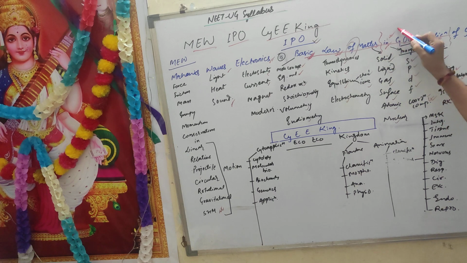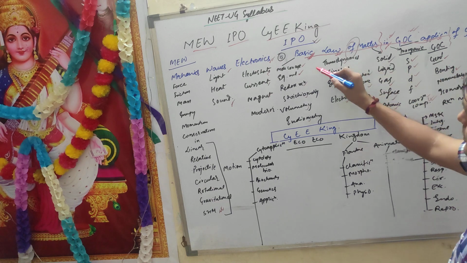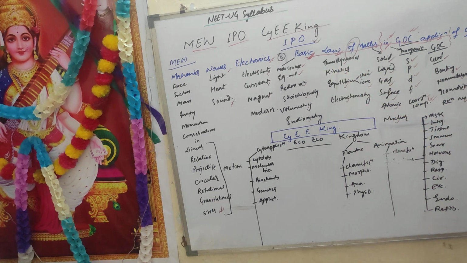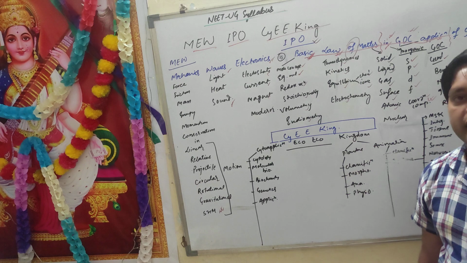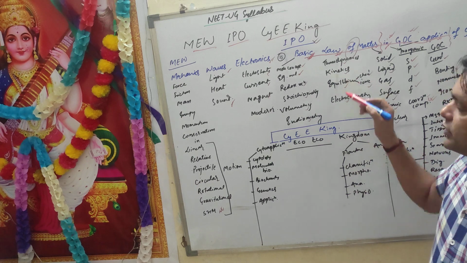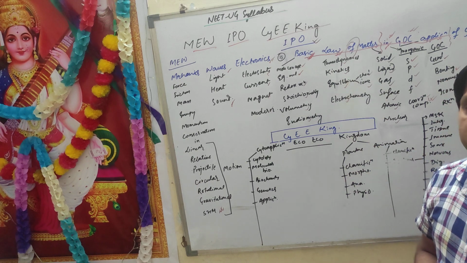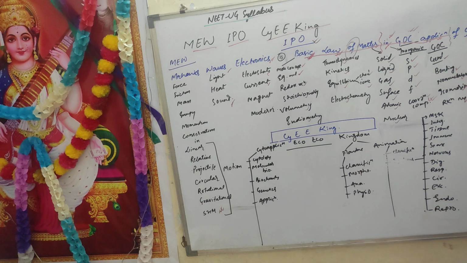In is inorganic chemistry, GOC is general organic chemistry. In basic: mole concept, equivalent weight, redox reaction, stoichiometry, volumetry, iodometry. In law come thermodynamics, kinetics, equilibrium, electrochemistry. Matter is solid, liquid, gas, surface, atomic and nuclear.